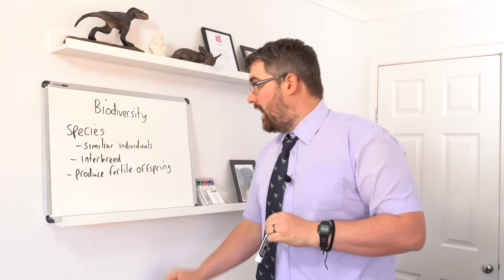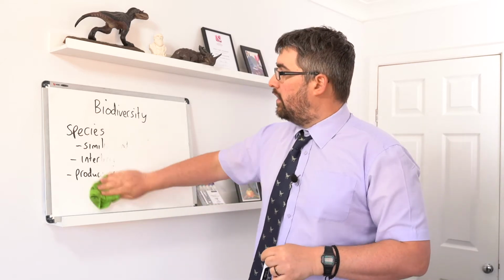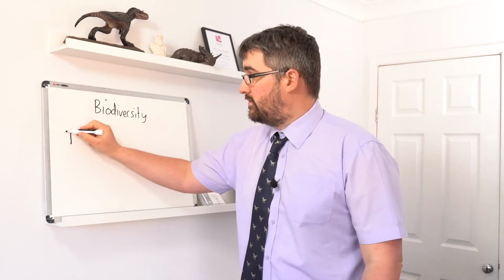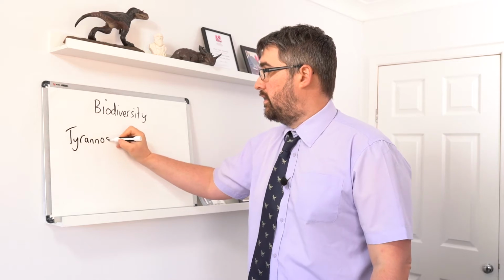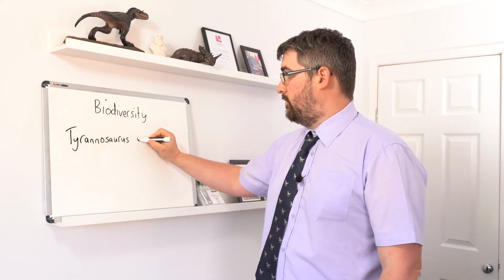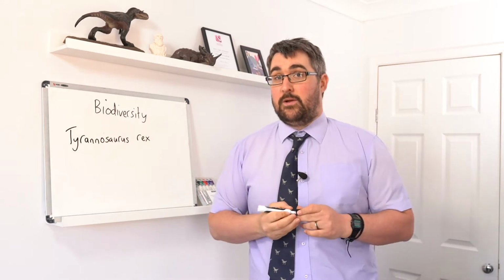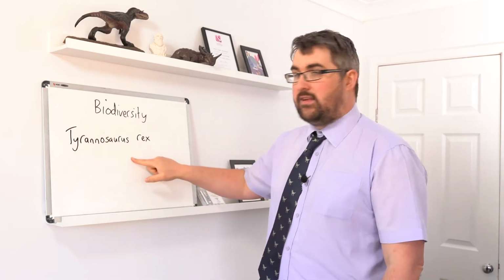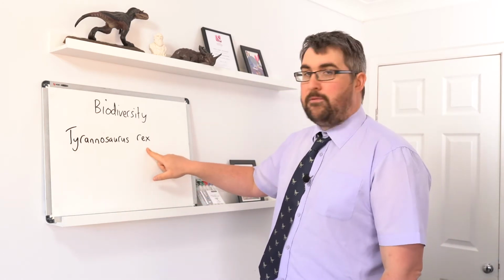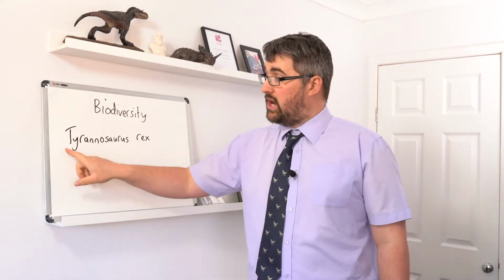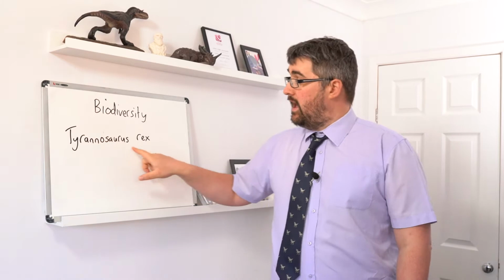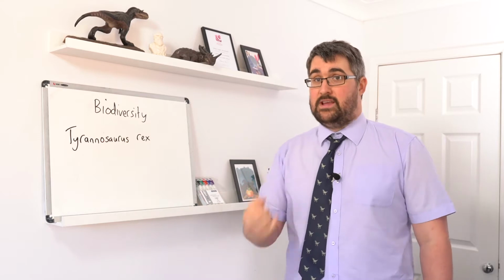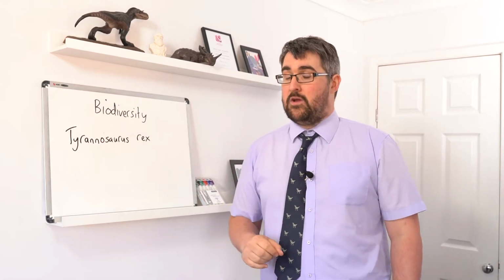I'll write out the binomial name of an organism. Hopefully this is one that you've all heard of. It's one of my favourites: Tyrannosaurus rex. There we go, T. rex. You'll notice how I've written this is not in any old way. I've written the genus name first, Tyrannosaurus, followed by the species name, rex. We always write the genus name with the first letter capitalised and the first letter of the species name lowercase. So that's Tyrannosaurus rex. That's its scientific name, its binomial name.